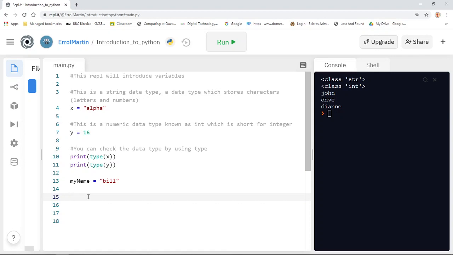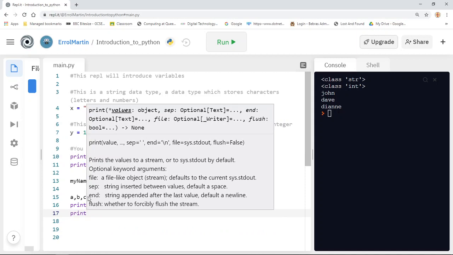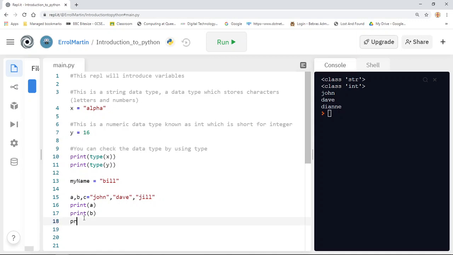So if, for example, I created variables a, b and c, and I set them equal to names of people, let's say John, Dave and Jill, and then I printed a, b and c, it should print the values John, Dave and Jill, even though all of that has been assigned on one line.